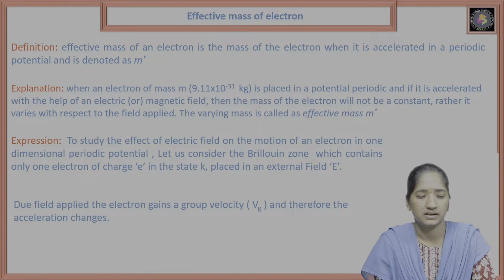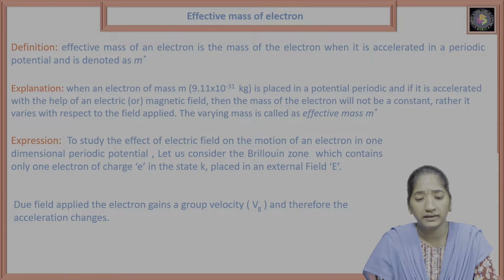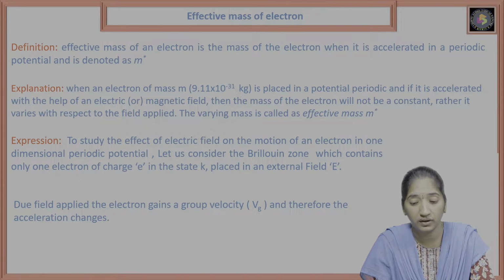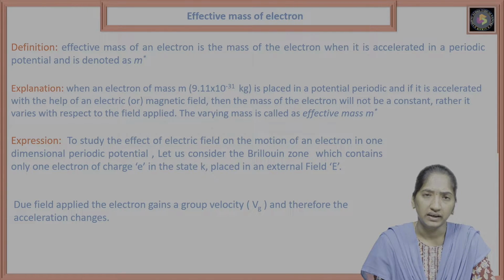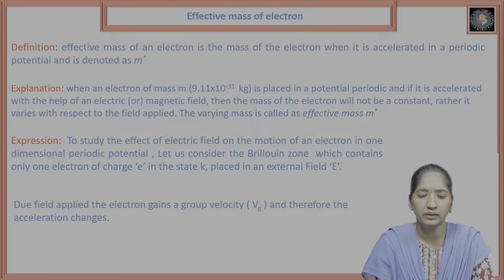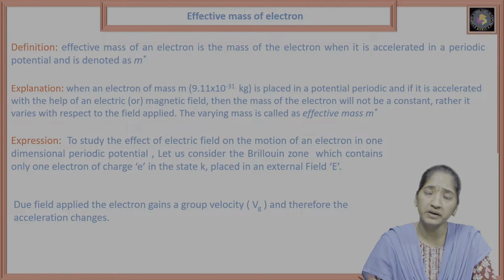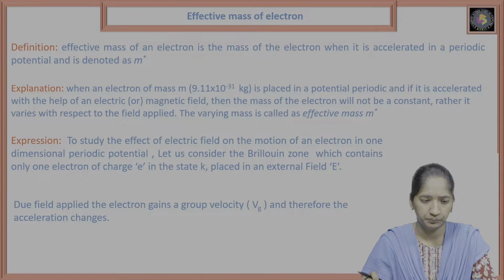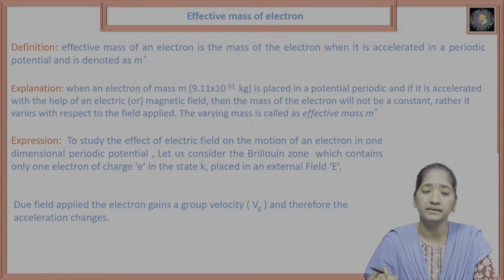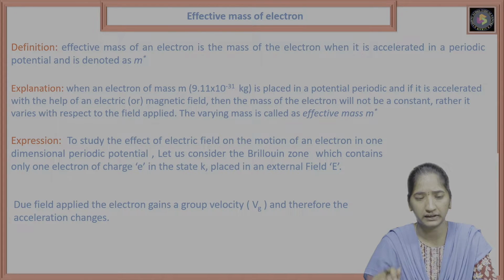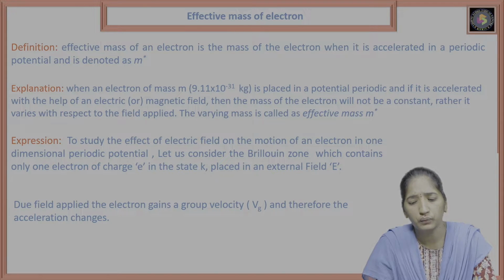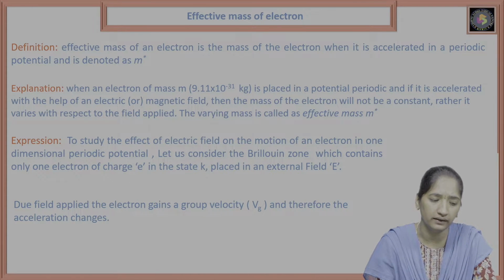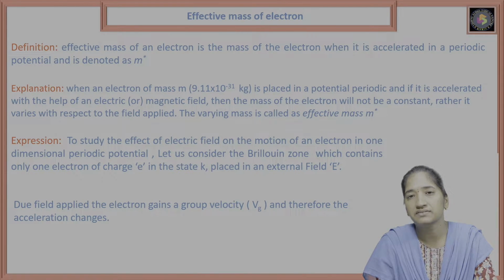To study the effect of an electric field on the motion of an electron in a one-dimensional periodic potential, let us consider the Brillouin zone, which contains only one electron of charge E in the state K, placed in the external field E.